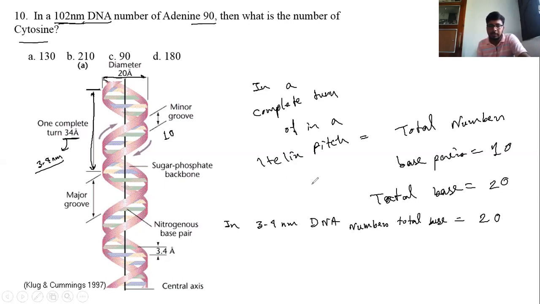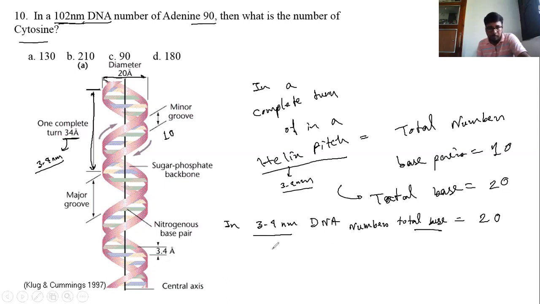I think you understand how we can say that in a helix pitch the number of total bases is 20 and the length of a helix pitch is 3.4 nanometer. So we can say that in 3.4 nanometer of DNA, the number of total bases is 20.